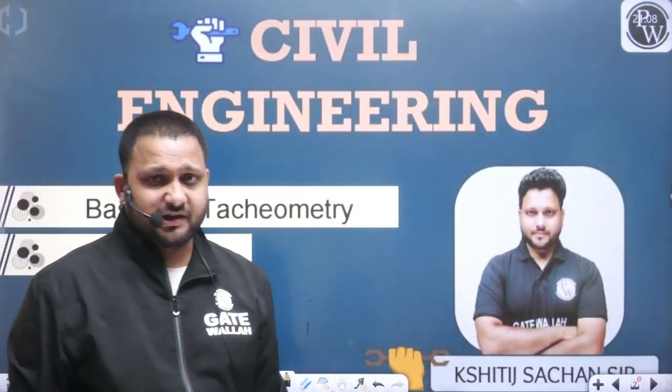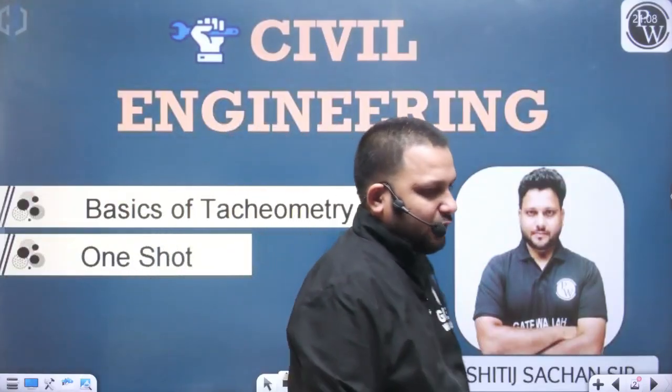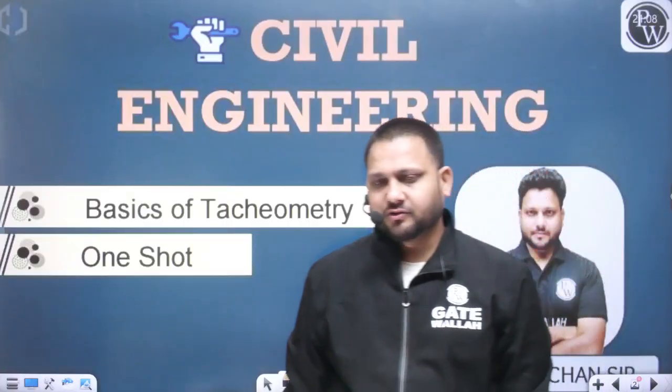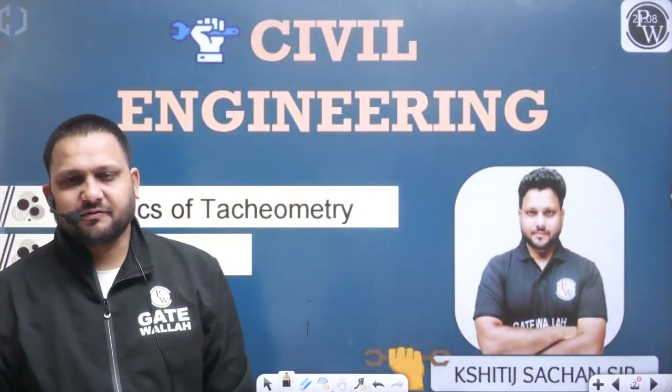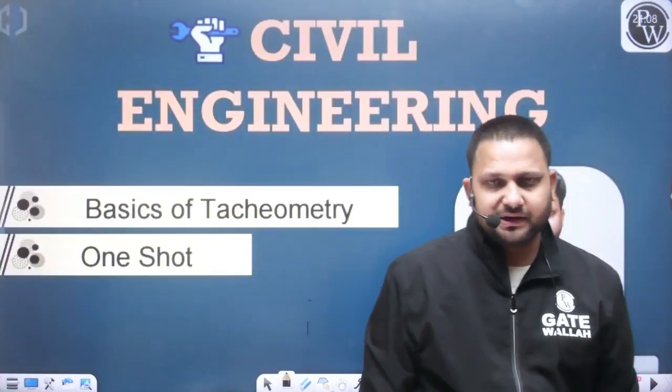Similarly, we have classified surveying based on methodology as the triangulation survey. And yes, we have also discussed triangulation. What will be the condition for the well-conditioned triangle? What will be the condition for the ill-conditioned triangle? All these points we have also covered.